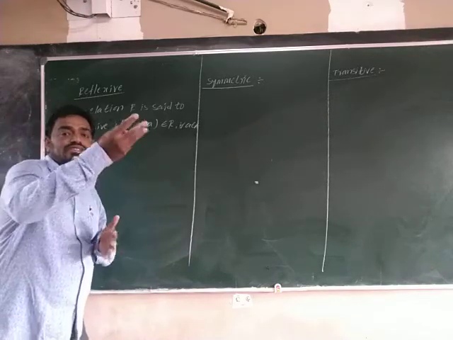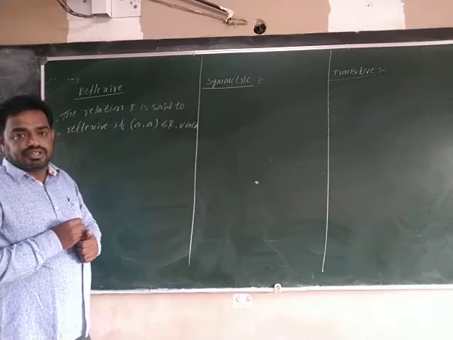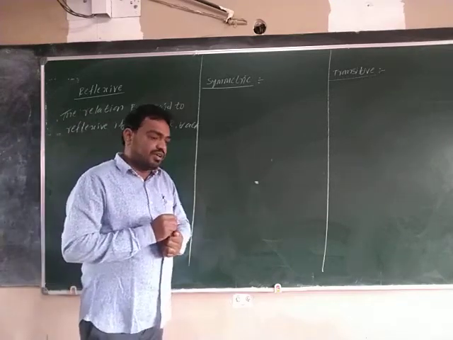Every element's image is itself. Then it is called reflexive. Understood? So you give one example for reflexive.